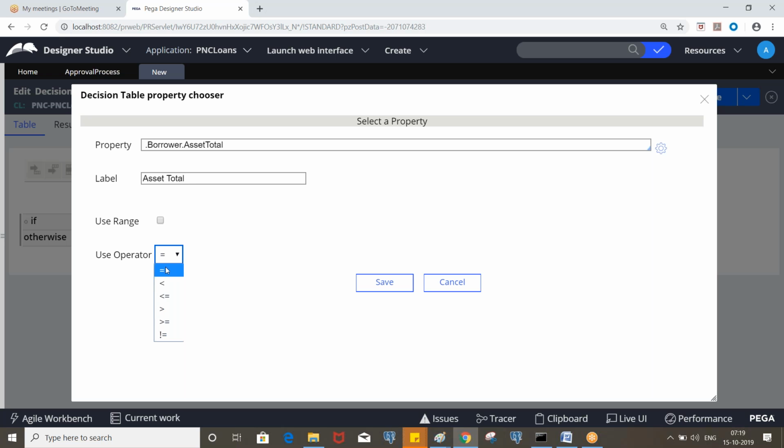Then we cannot put it here, because if you put less than here, it will be applicable for all the rows. So based on that, you need to put the condition. Clear? Either you can put it here, or you can put the operator inside the condition also.